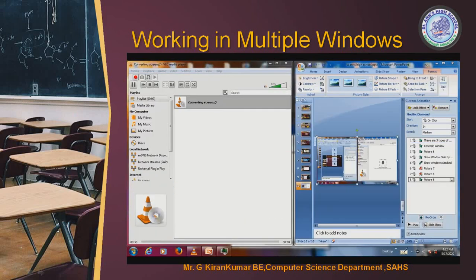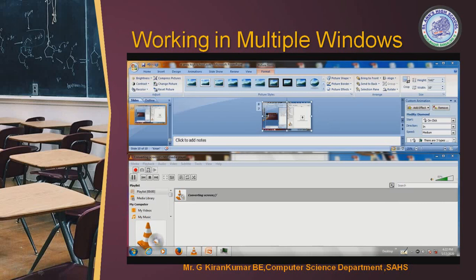See, there is an option called undo show side by side. So when I undo, it goes back to the position it had. Then again I can go on with whatever position. Now let me look at it. This is all about your Windows, working in multiple windows.